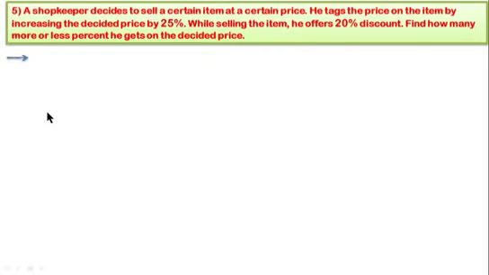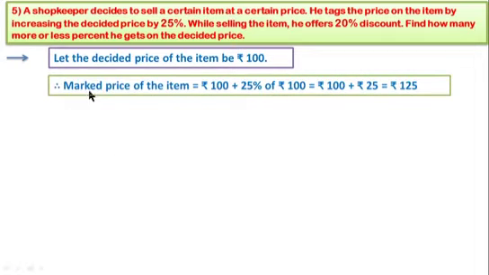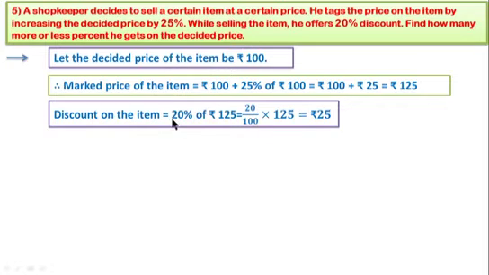Solution: Let the decided price of the item be rupees 100. Therefore, marked price of the item is equal to rupees 100 plus 25% of rupees 100, which is equal to rupees 100 plus rupees 25, which is equal to rupees 125. Discount on the item is equal to 20% of rupees 125, which is 20 divided by 100 multiplied by 125, which is equal to rupees 25.